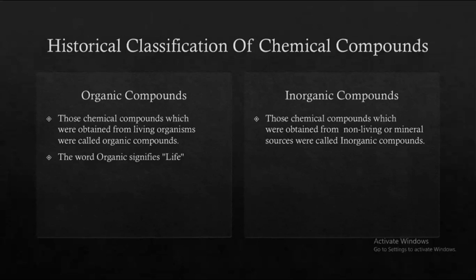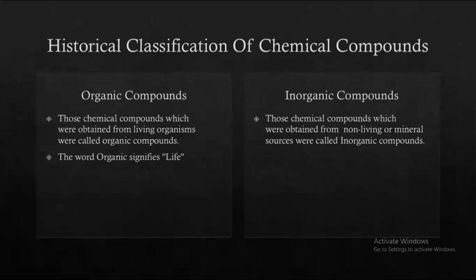Those chemical compounds which were obtained from living organisms were called organic compounds. The word organic signifies life, so this is very clear. And on the other hand, we have inorganic compounds. Those chemical compounds which were obtained from non-living or mineral sources were called inorganic compounds. So you can see from these definitions that these are based upon the origin of chemical compounds.